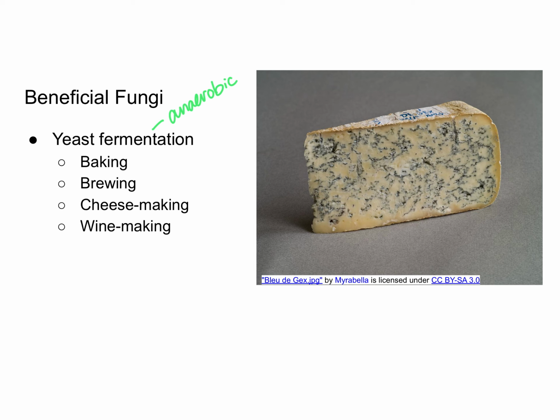And one of the products of this anaerobic respiration is that it can produce alcohol and carbon dioxide. So the carbon dioxide gas is actually what causes the dough to fluff up. So the yeast inside the dough are producing this gas and it's actually creating air inside the dough.